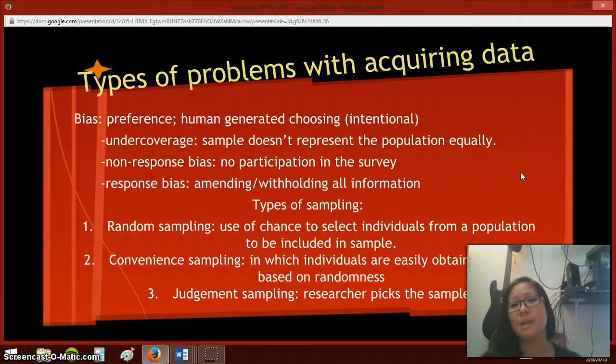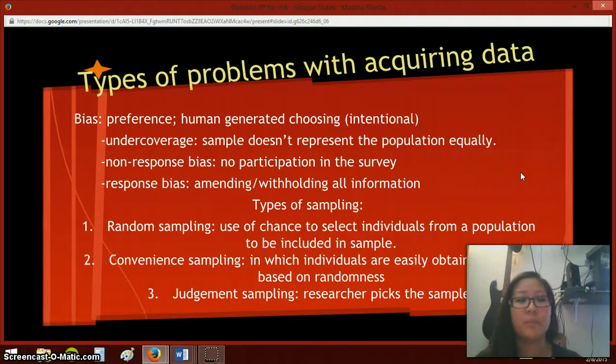So, in sometimes a bias, there's undercoverage, which is when the sample doesn't represent the population equally. So say if Barney had only asked men who got laid that were 15 years old that went to prom, probably not all of them would have gotten laid at 15 years old at prom, wearing a boutonniere. Another example would be Barney asking men who got laid at grandma's funeral, which is highly unlikely because they would all be related, and that would just be really weird.